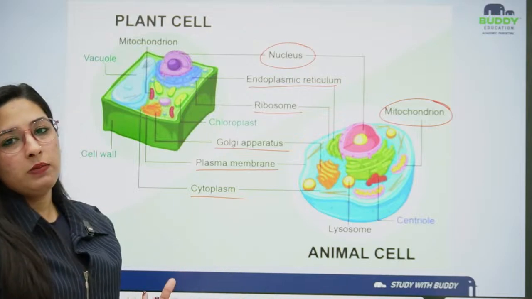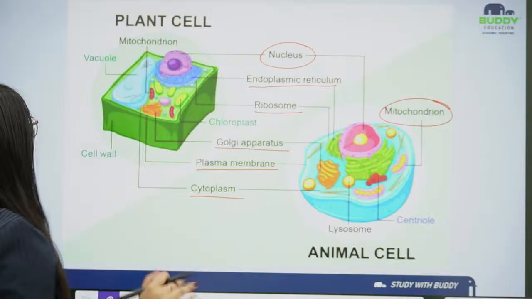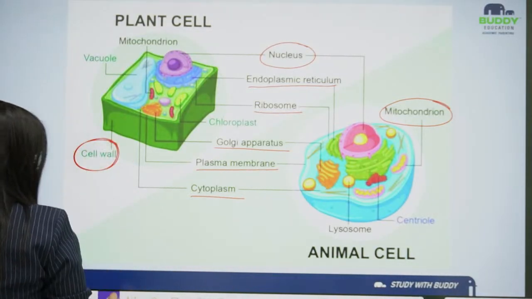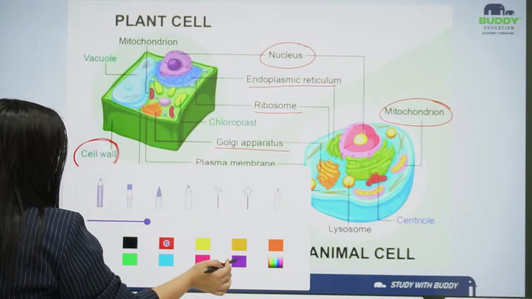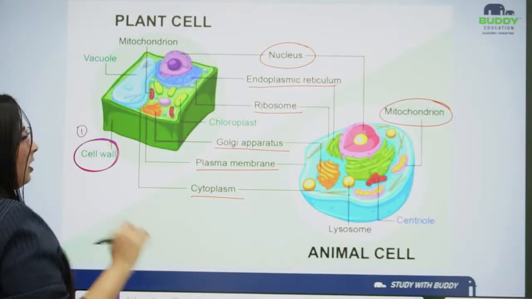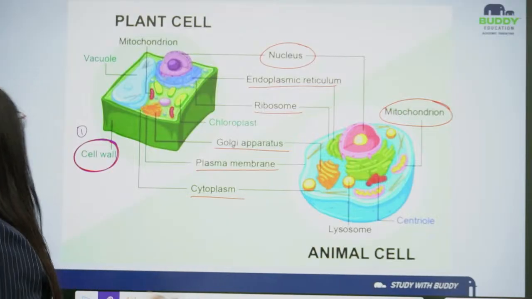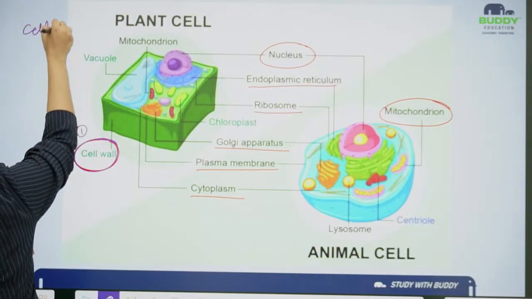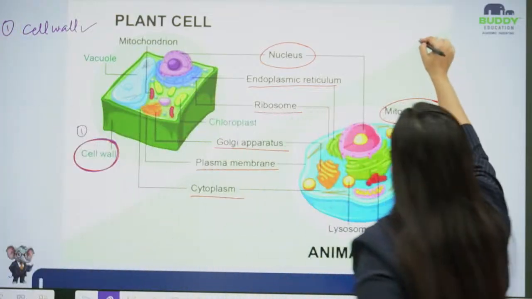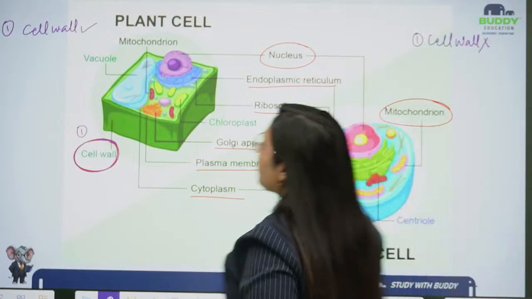What is the difference between them? We have studied it, but let us look at the difference one more time. The main difference is the cell wall. This is my first difference: the plant cell consists of a cell wall, the animal cell does not. Here in the plant cell, the cell wall is present. If I talk about the animal cell, the cell wall is absent.